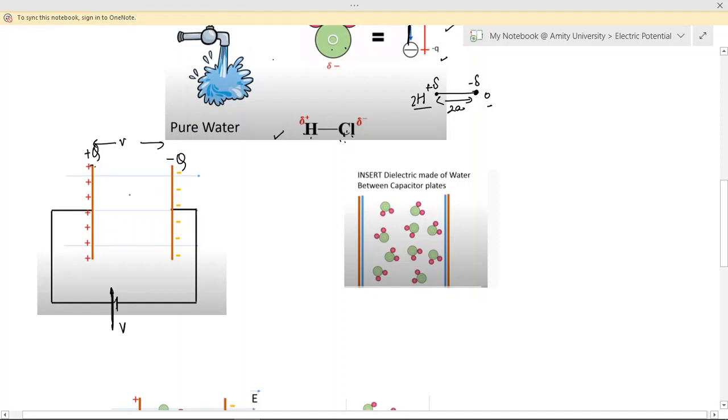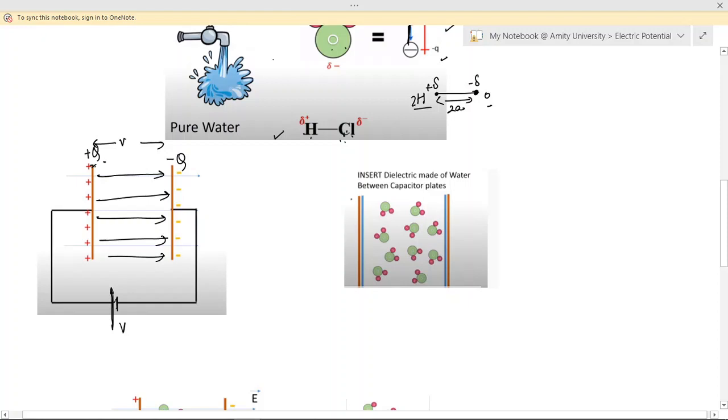Because there is a gap or insulation between the two plates, it won't conduct. Current won't flow between the positive and the negative plate, but an electric field is developed, as you can see through these lines. This will be the direction of the uniform electric field. Although across the edges there will be bending of the electric field lines, for a small gap we can ignore this bending effect, which is also termed fringing. So we consider that in the region between the two parallel plates the electric field will be uniform.